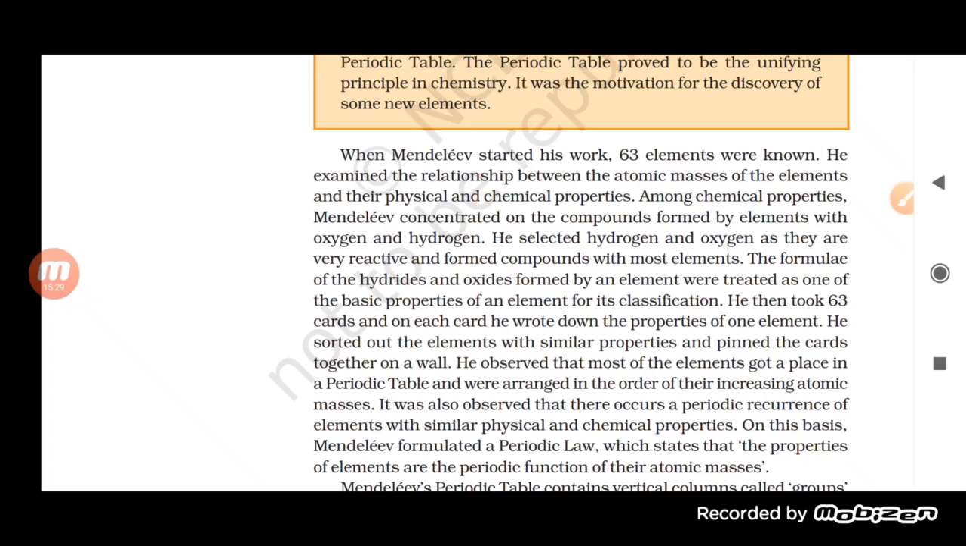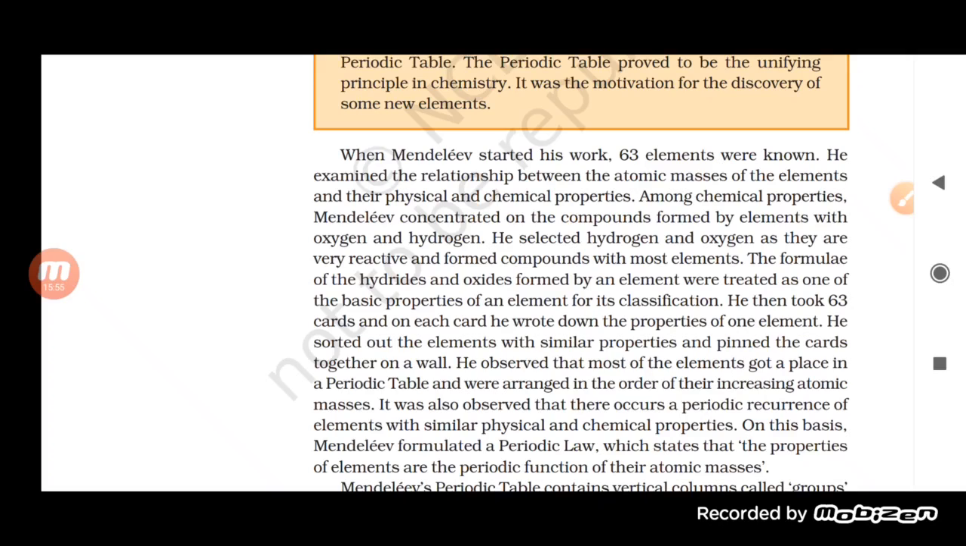Afterward, he found that when we arrange the elements according to their increasing atomic masses, the elements show the same kind of physical and chemical properties together. On the basis of that, we can say that the properties of the elements are what?